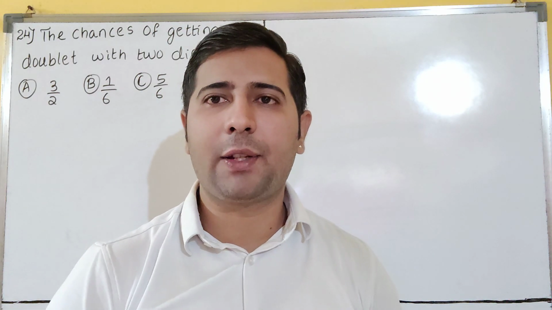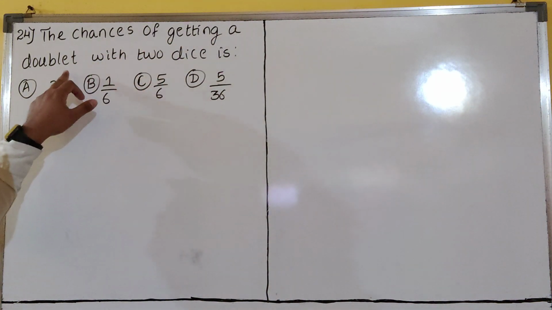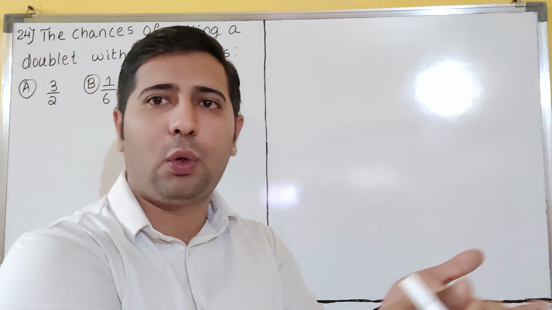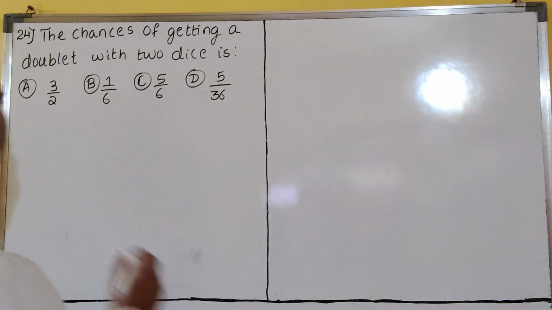Let us see the next question, dear students. Question number 24. The chances of getting a doublet with 2 dice is. So you are having 2 dice. If you throw them up, what comes? So what outcomes will you get?